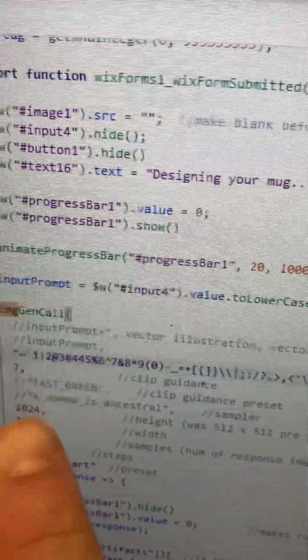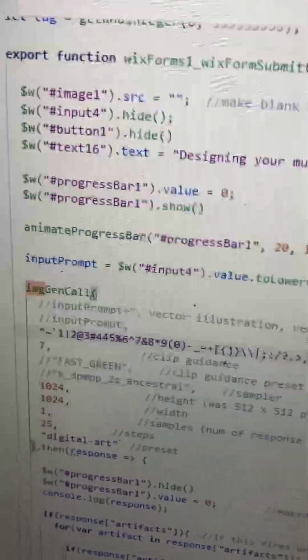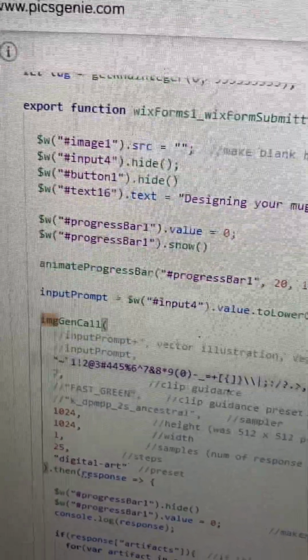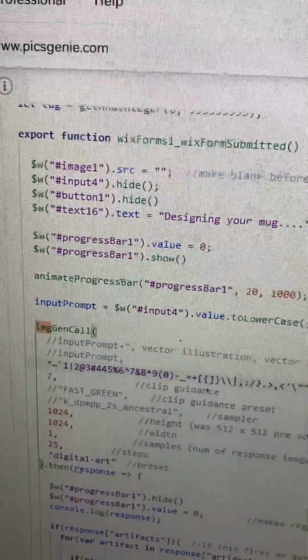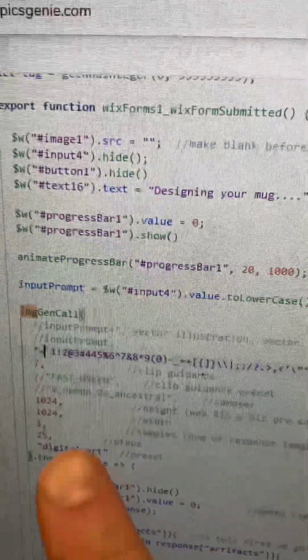Okay, here I am on my live website backend stuff. I'm gonna be doing this on the old mug page because you can still access it. We don't actually sell mugs anymore. Pretty soon I'm gonna make it not indexed by Google and get rid of that page. But right now I can use it for testing.